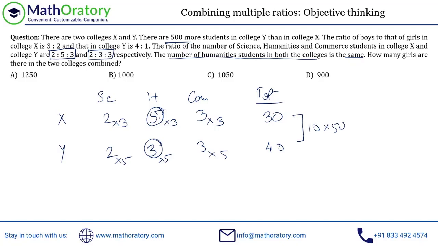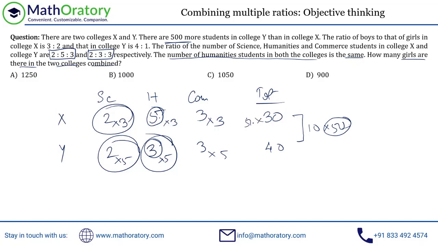Now don't do this adjustment to all of this. I mean, ideally we need to multiply 50 everywhere here. But remember, the question is asking for how many girls are there in the two colleges combined. So our focus point is only the girls. I don't care about how many science students, humanity students, and so on we have. So I just need the total value. So this multiplied by 50, I'll just multiply it to these two numbers, so that just the total, that's it. So the total of X is basically 1500, 15 to 30 that is, and total of Y is 2000, right?